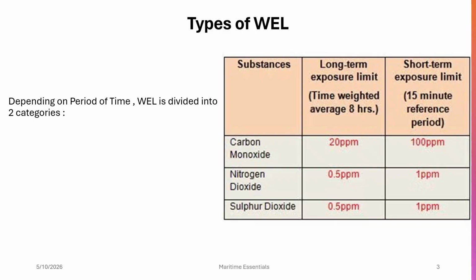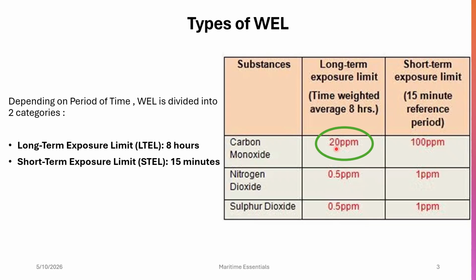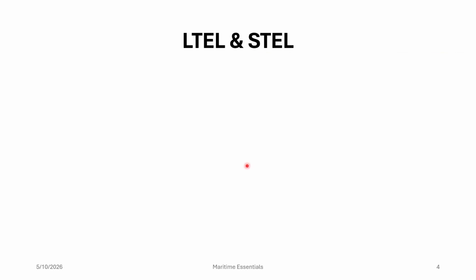So depending on the period of time, working exposure limit is divided into two categories. The first one we call long-term exposure limit, which we calculate for an 8-hour period. So here you see for carbon monoxide, the long-term exposure limit is 20 ppm, whereas short-term exposure limit we calculate for 15 minutes. For the same cargo, carbon monoxide, the short-term exposure limit is 100 ppm. So the short-term exposure limit will always be greater than the long-term exposure limit, right?